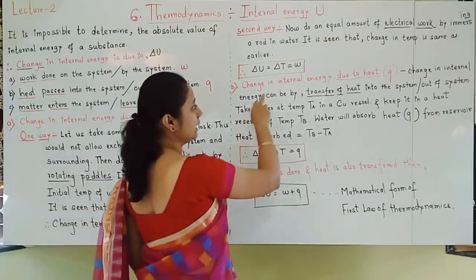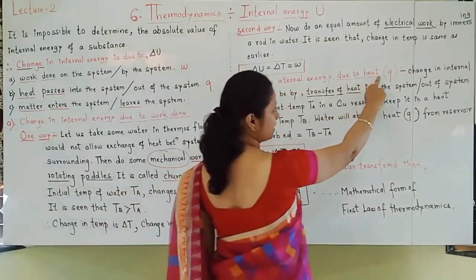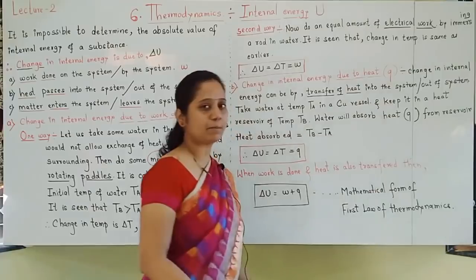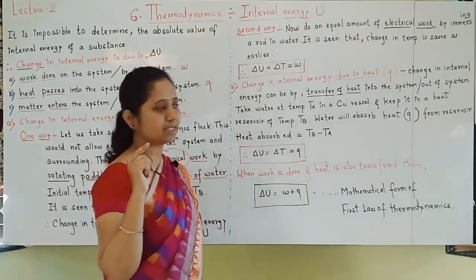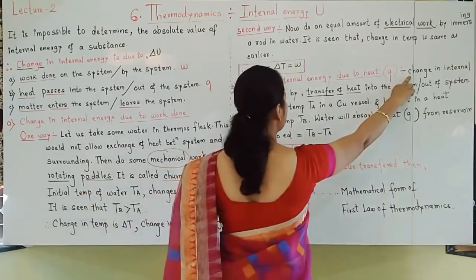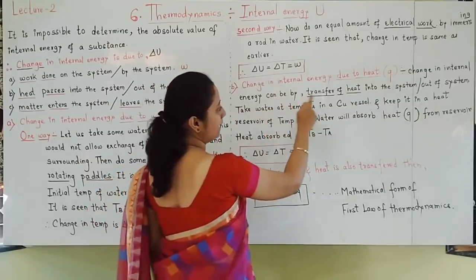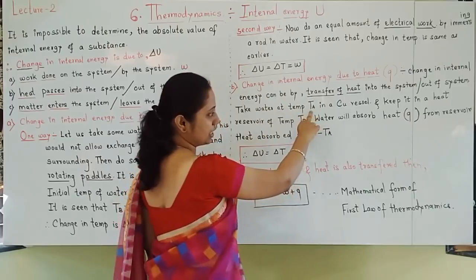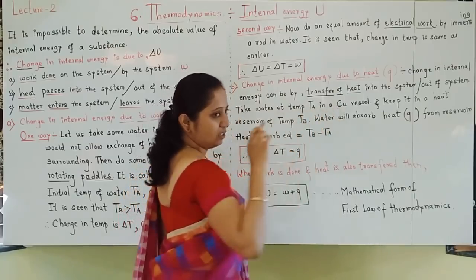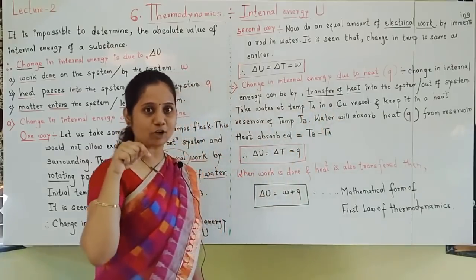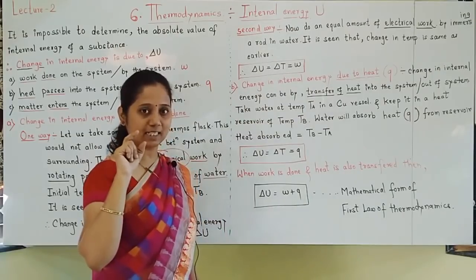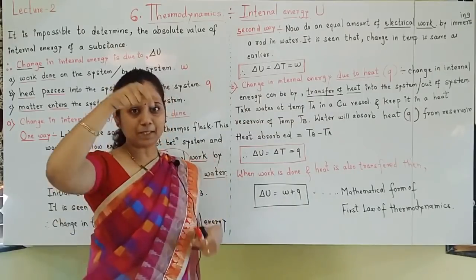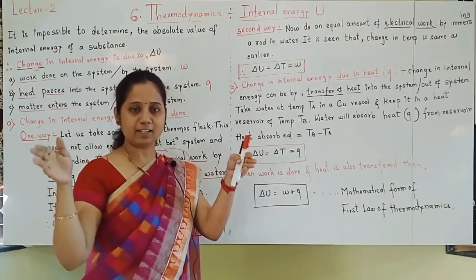So, change in internal energy due to heat. Students remember, heat is always indicated by the symbol Q. Change in internal energy can be by transfer of heat. Take water at temperature TA in a copper vessel. Keep that copper vessel in a heat reservoir.